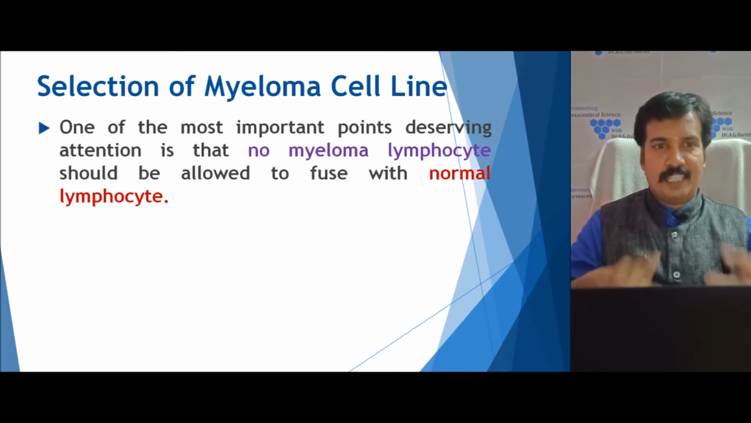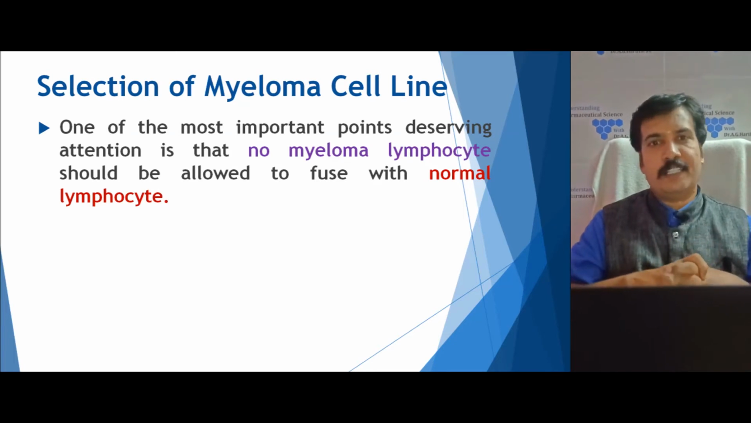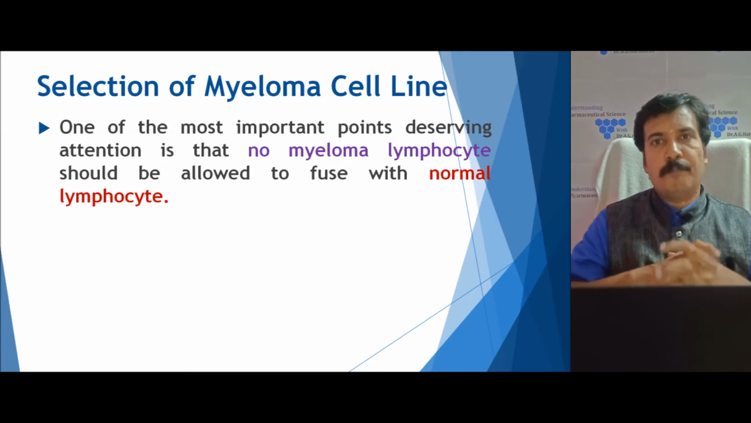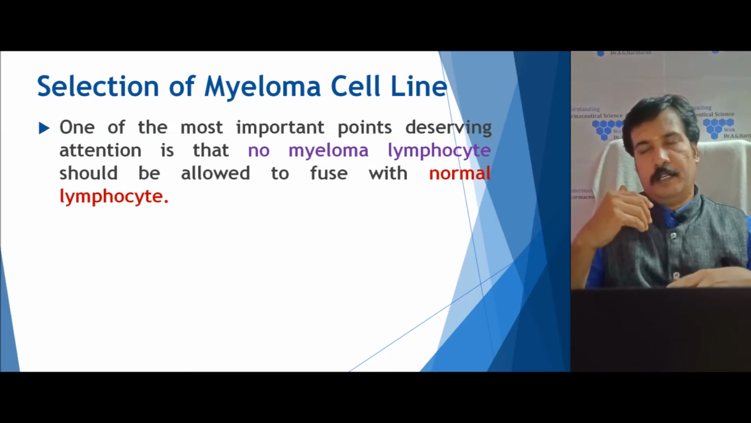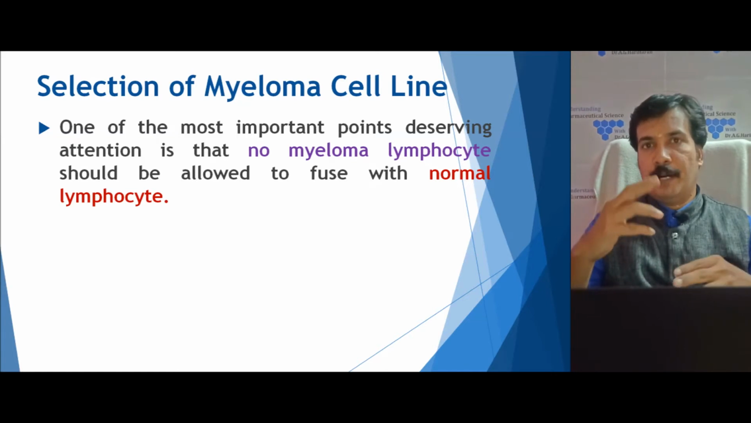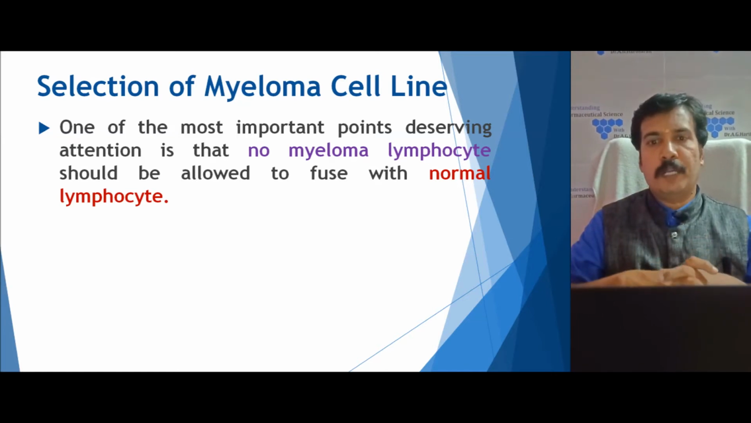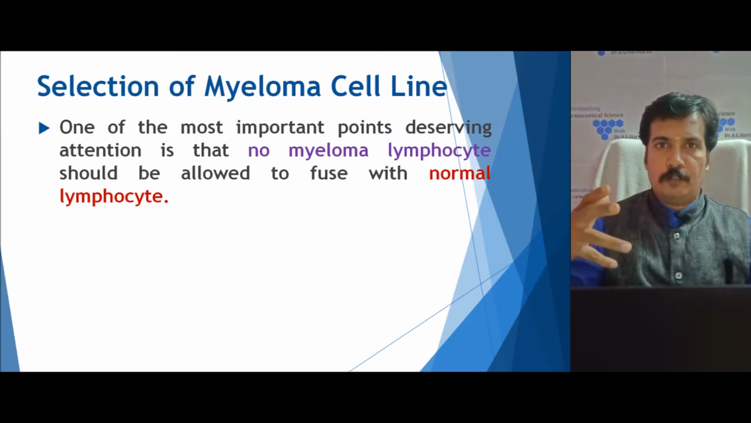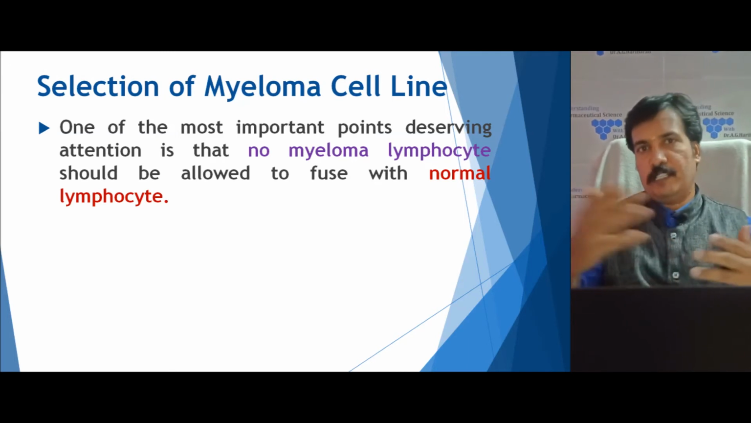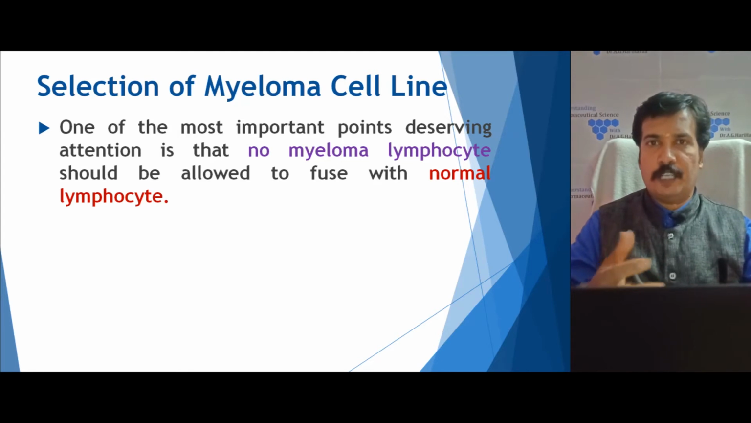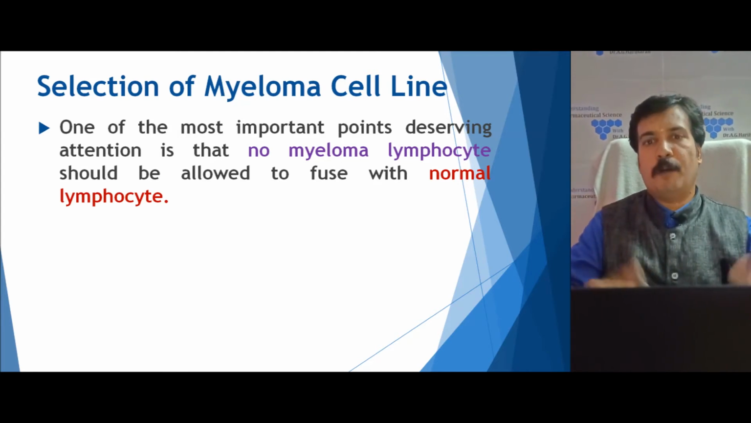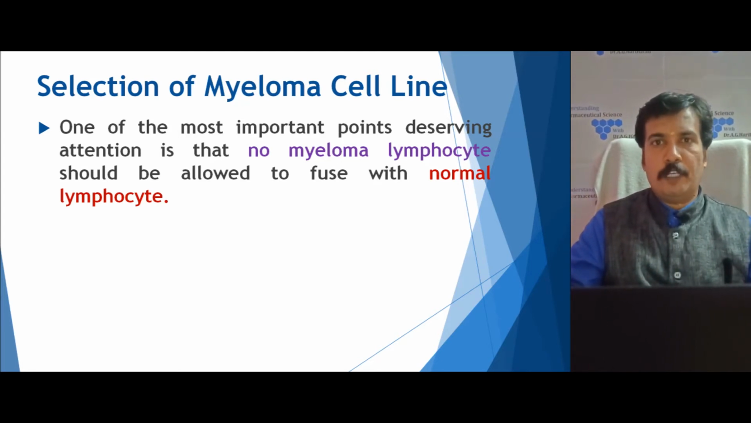So, the cancer cell line should be selected in such a manner that it should only have the ability to bind with a lymphocyte only, but this myeloma should not fuse with the hybridoma cell. That means a myeloma lymphocyte should not bind with a hybridoma one.